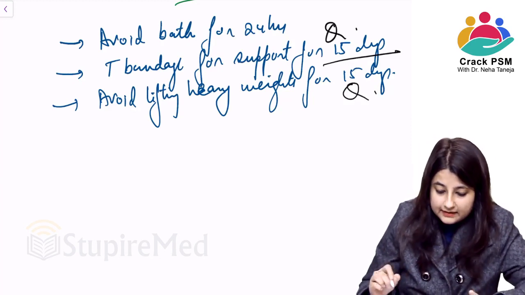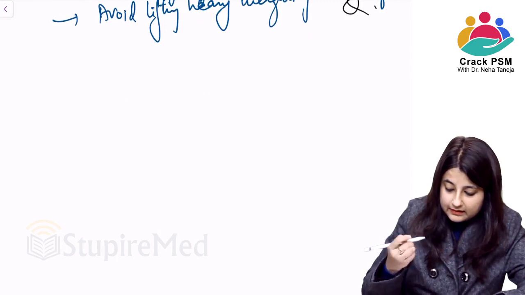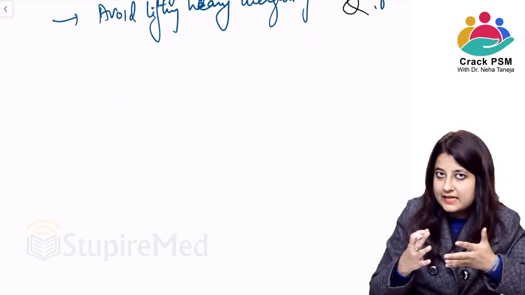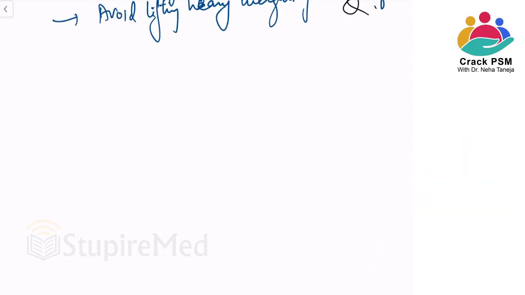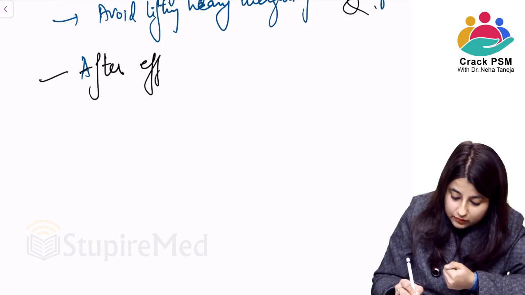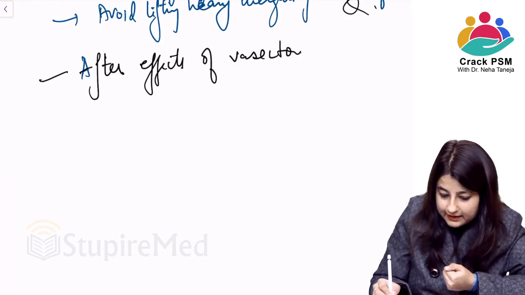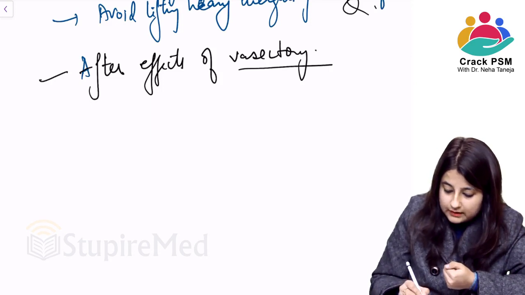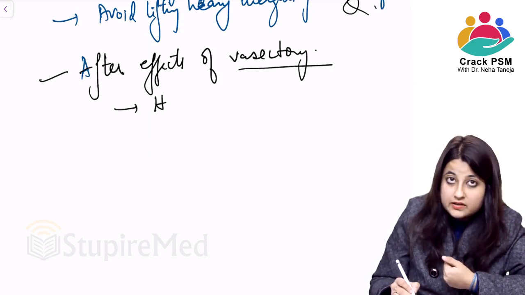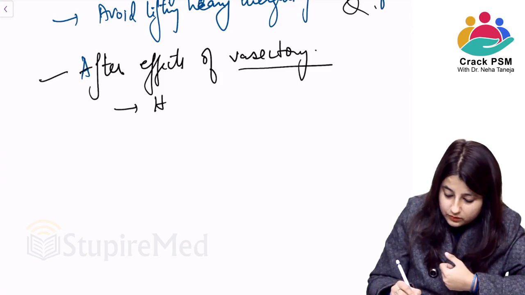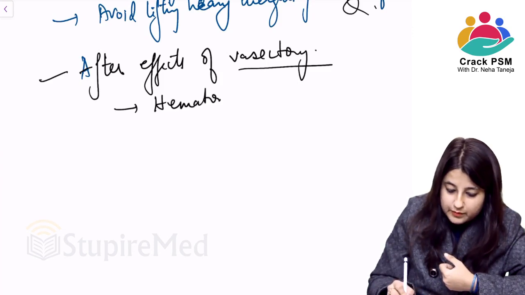ठीक है, then there is one important thing that can happen post vasectomy. The operative complications, or after effects, we can talk about as after effects of vasectomy. Okay, after effects of vasectomy क्या होता है? Obviously there can be formation of hematoma, scrotal hematoma. ठीक है, painful scrotal hematoma could be formed.